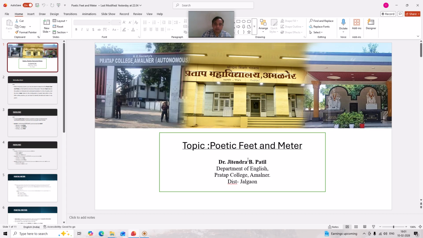Whenever one reads a poem possessing a knowledge of poetic feet and meter, it enhances one's understanding of poetry and particularly the appreciation of poetry. Whenever one tries to appreciate a poem without knowledge of poetic feet and meter, it is somewhere an incomplete way of appreciating a poem.